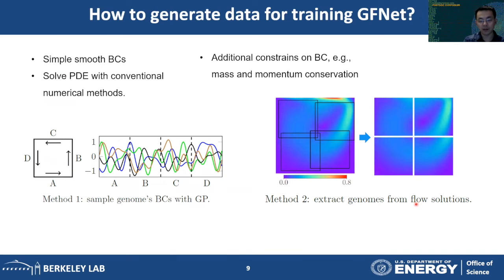Now we need to generate enough data to train our GFNet. Here again, we choose different data generation methods based on the type of PDEs. For simple PDEs like the Laplace and the Poisson equations, we know the solution will exist for smooth boundary conditions. We can sample random functions as our boundary condition. Now for more complex PDEs like the Navier-Stokes equations, their boundary conditions have to satisfy some constraints, like the mass and the momentum conservation. We cannot use random functions. In this case, we will run some numerical simulation first and then extract our training data from the solution.